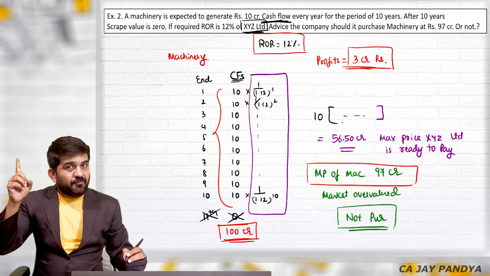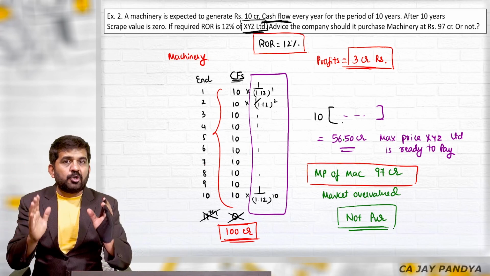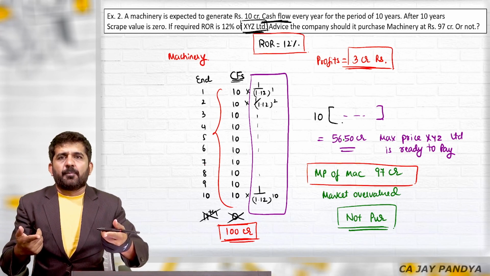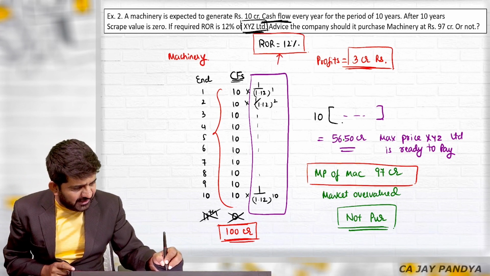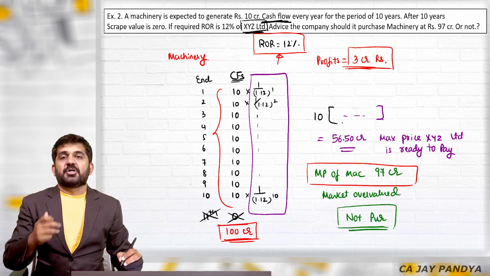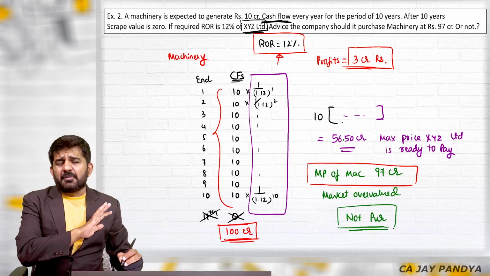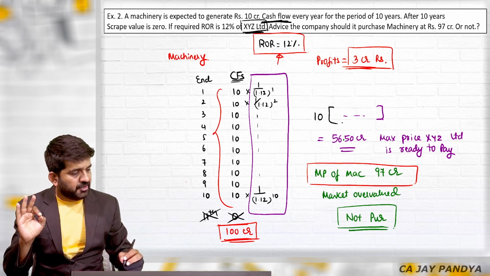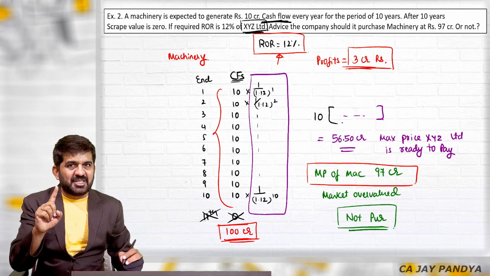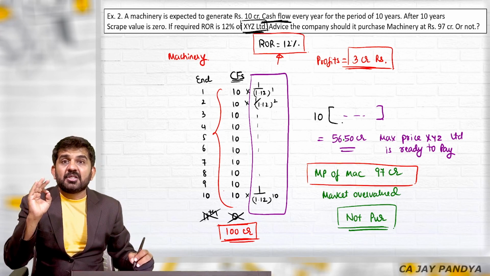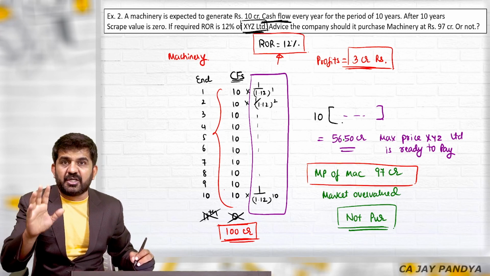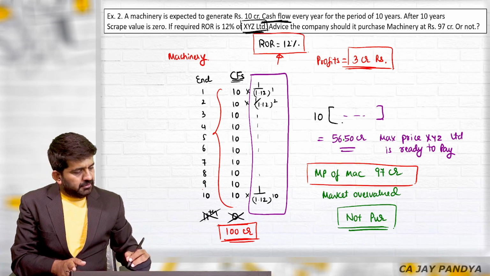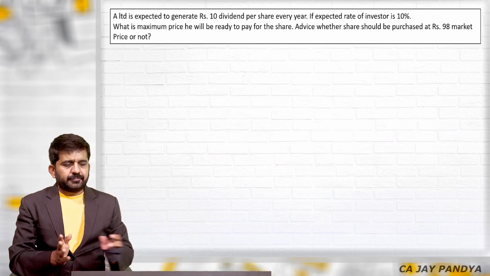So the concept of opportunity cost, in the first lecture I told you, is some base of finance. Finance will always consider opportunity cost. In this particular case, that is a 12% required rate of return. Believe me, the machinery will not be purchased if it is not giving us a 12% rate of return per annum. This project is giving me an accounting rate of return of 3% over 10 years. This was the second one. Again, a good question.